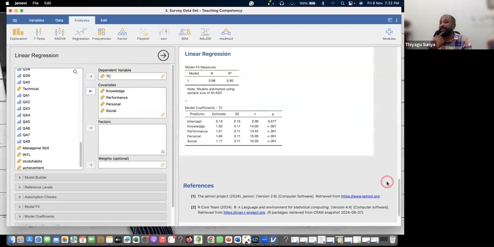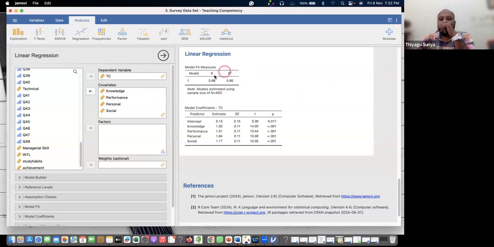What is the hypothesis? There is a significant contribution of the independent variables to the dependent variable. We can use the term significant contribution, or otherwise the independent variables significantly predict the dependent variable. So like this, you can make it, right?